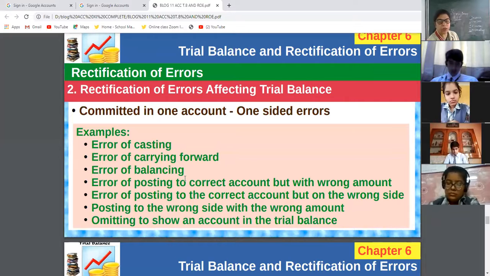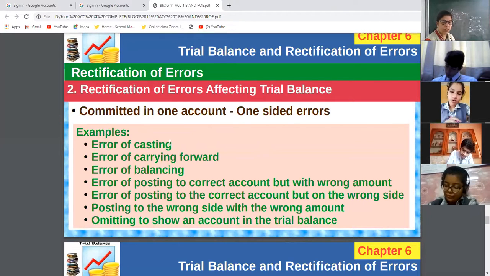You don't want that. What are the types of one-sided errors? In the exam, you can get the question: write about any 4 examples of one-sided error. What are one-sided errors? One-sided errors are those errors which affect the trial balance, the total of trial balance, and they are committed in one account. That's why it is known as one-sided errors.